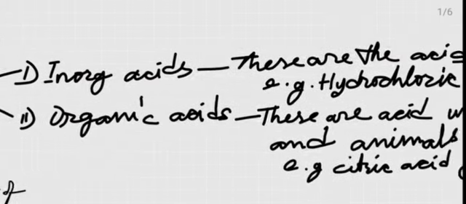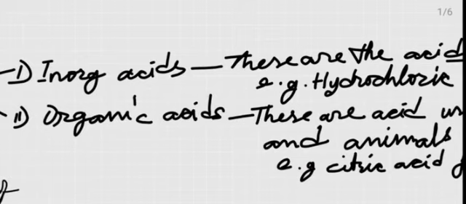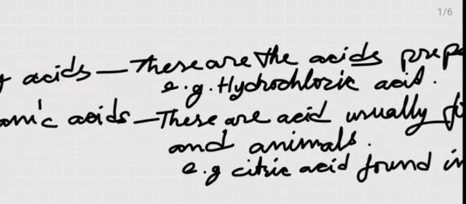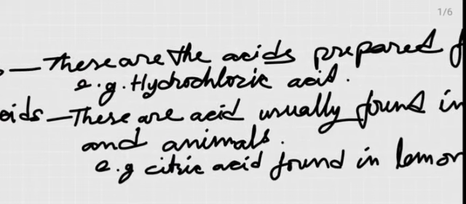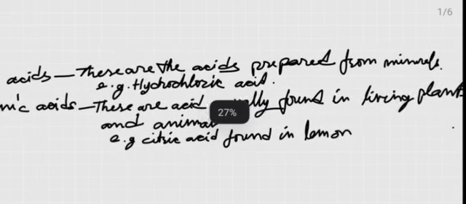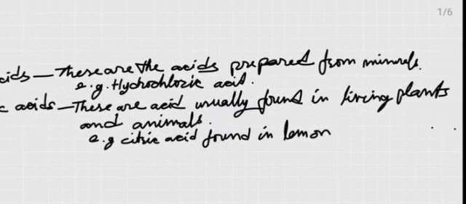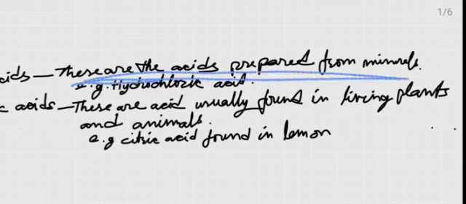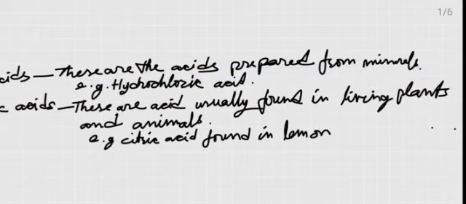Inorganic acids are the acids which are prepared from mineral substances. That is, these acids which are prepared from mineral salts, they are called inorganic acids.